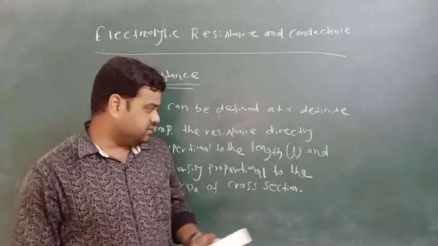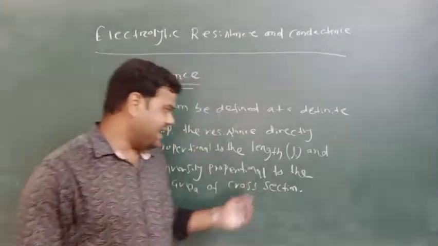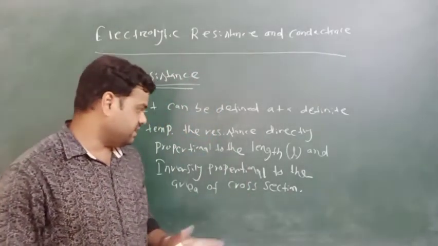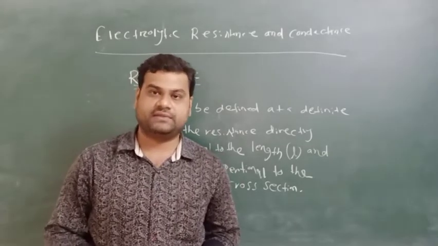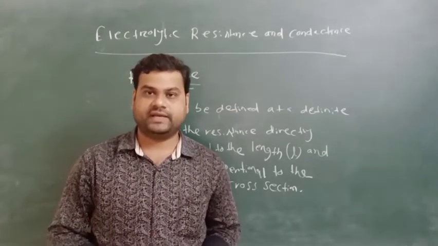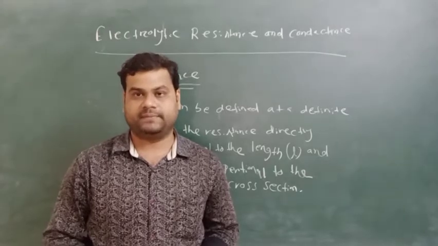So for the wire, the area of cross section is a portion which is a circle, or we can say it is given by the radius of the substance.